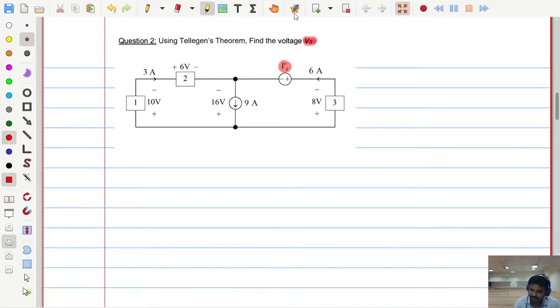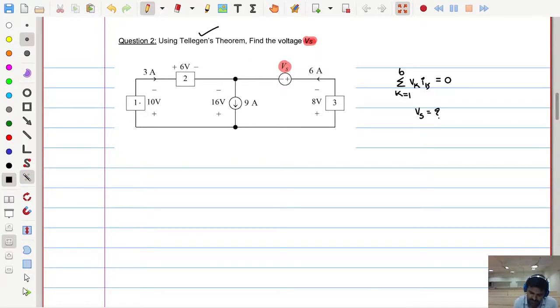Now what do we need to do to get the Vs? If it holds Tellegen's theorem, definitely the sum of Vk into Ik over k equal to 1 to B should be equal to 0. Now what they said is, just directly using the theorem, find this. That means definitely this circuit holds the theorem, such that we find what will be the Vs. Clear? So now what do we do?